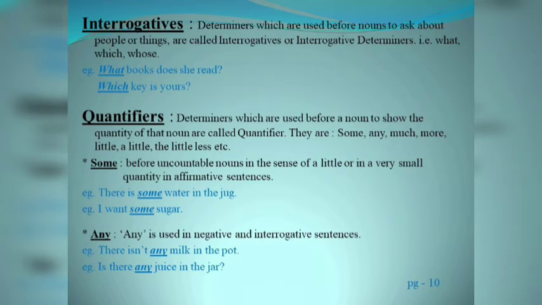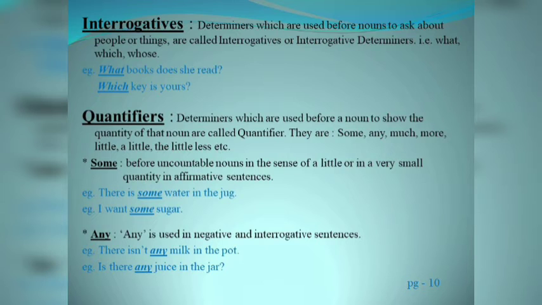Now, the next point is, here we are going to study some quantifiers, and the first is some. Some is used before uncountable nouns in the sense of a little or in a very small quantity, or in affirmative sentences. For example, there is some water in the jug, and the next example is I want some sugar.